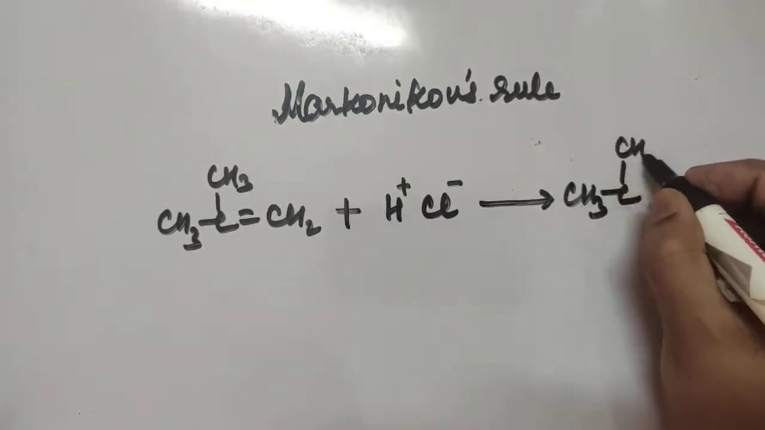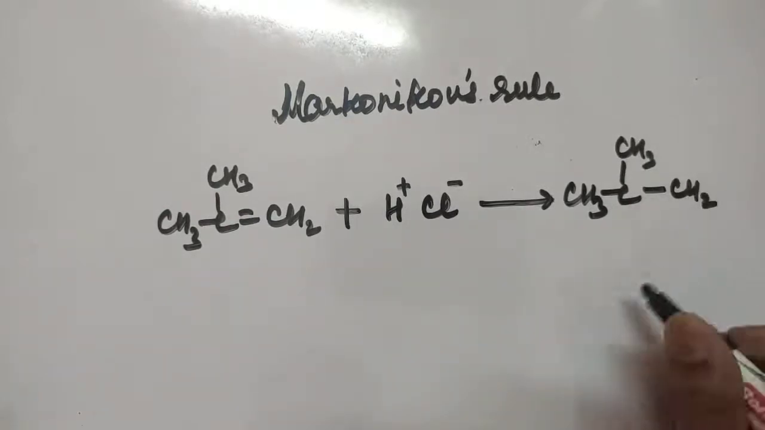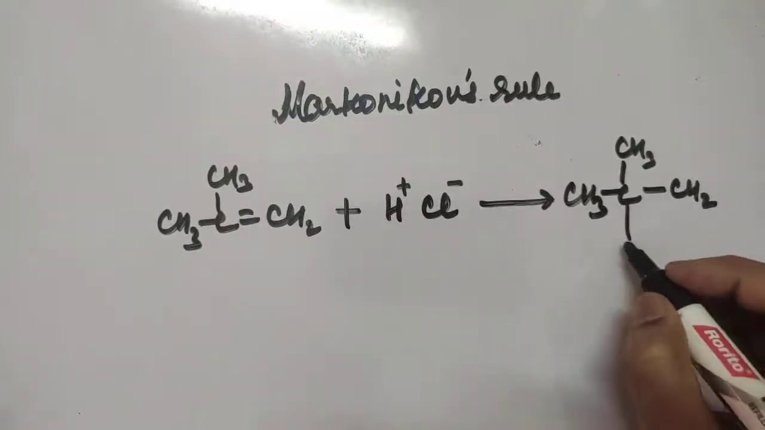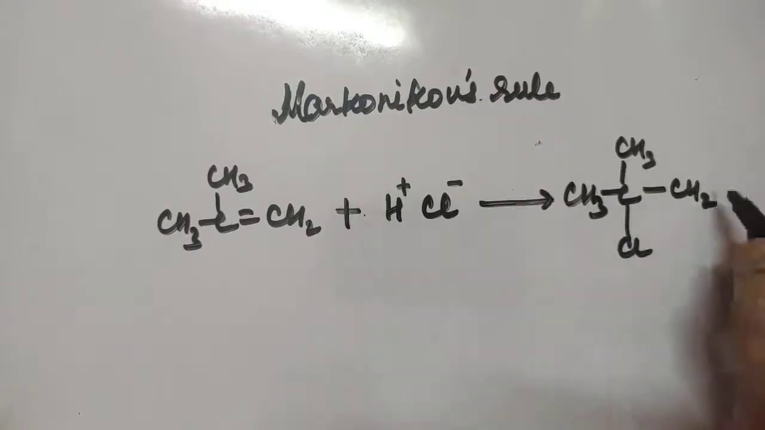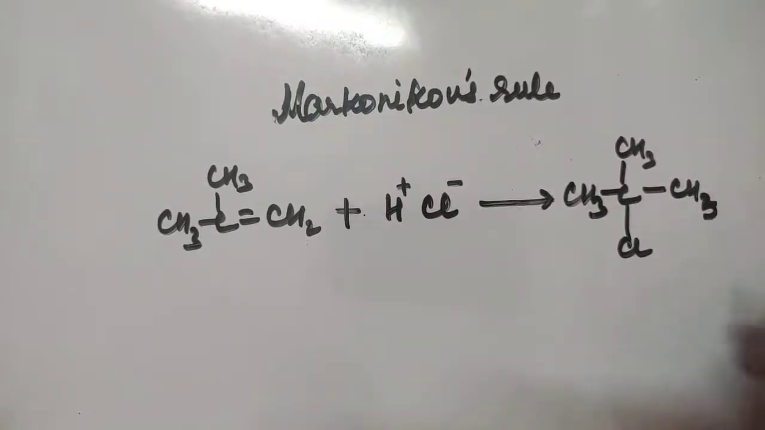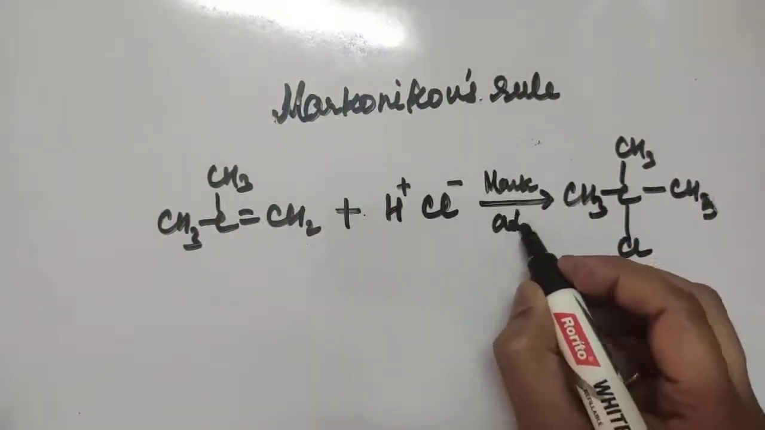CH3, CH3 is present here only. There was a double bond, out of which one bond will break and the negative part will come here, that means Cl, and the positive part goes to the other carbon, that means CH2 here, and one more hydrogen will get attached there and it will become CH3. Understood? So this is how Markovnikov's addition occurs. So we can write here Markovnikov's way of addition.